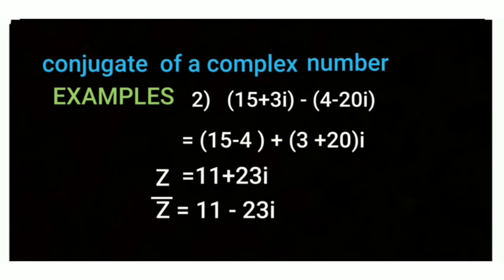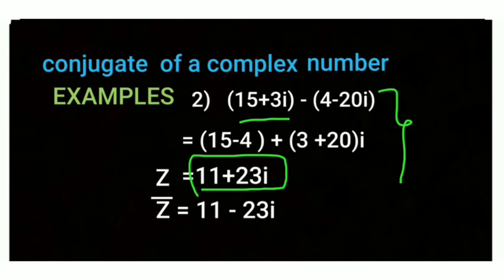The second question is 15 plus 3 iota minus 4 minus 20i. Here two terms are given, so first you should simplify this into a plus ib form, then write the conjugate of that number.